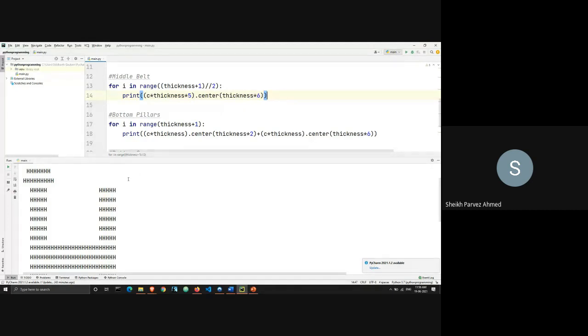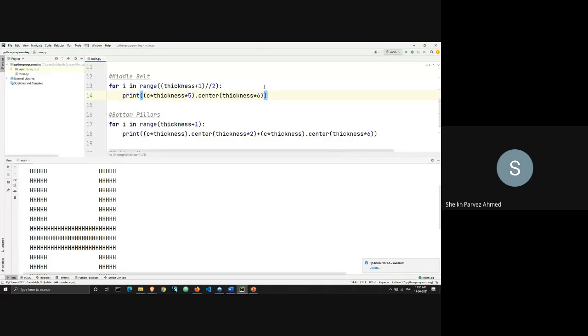Okay, coming to the next one, print C into thickness into 5. We have C equals H, and thickness we have taken as 5. And 5, we are multiplying once more with 5. So the number of times C will be printed is 25. In one line, if you count, H is printed 25 times. Okay, and dot center thickness into 6.